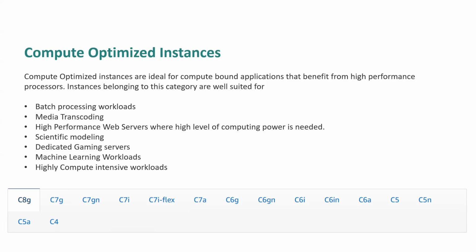If all the factors are in proportional balance, then that is okay. But in this case, computation power is the primary factor. So this is the second category, where the C series are available. These are called the compute optimized instances, the second category of EC2 instances itself.